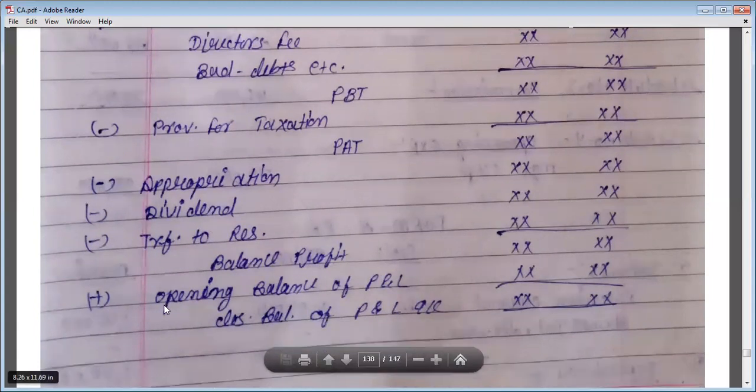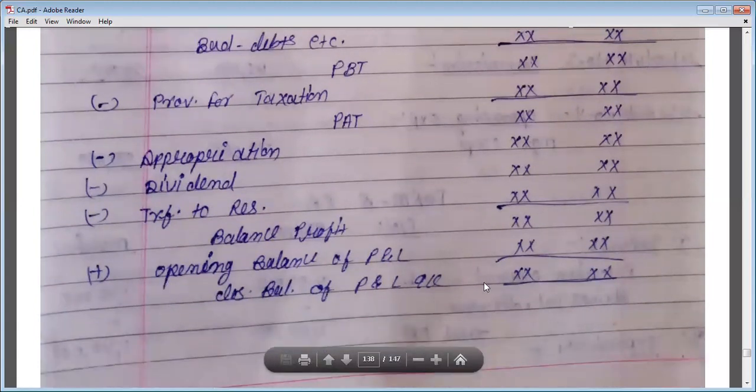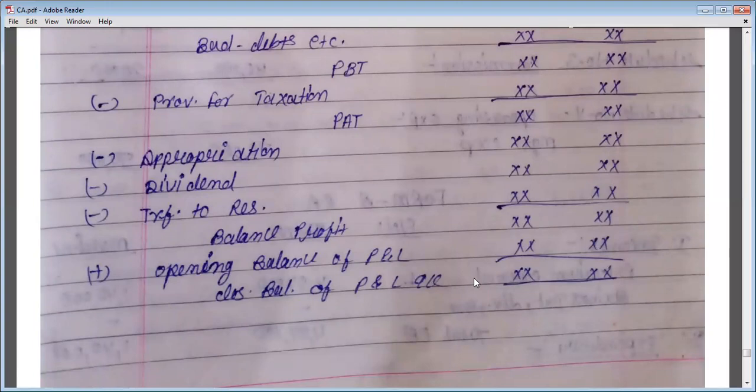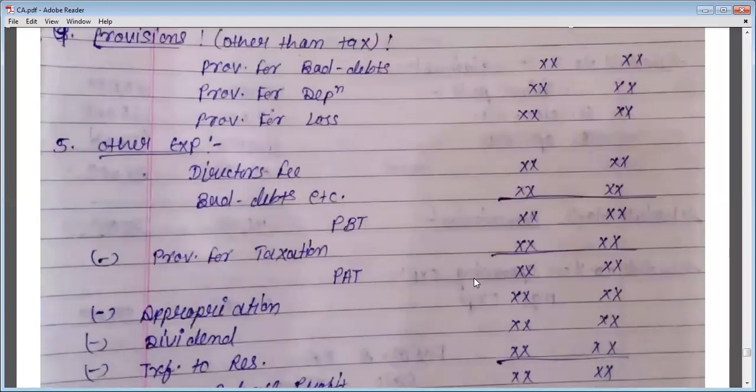Now you will add opening balance of P&L. So the resultant amount will be your closing balance of P&L. So this is the format of revenue account and P&L account.